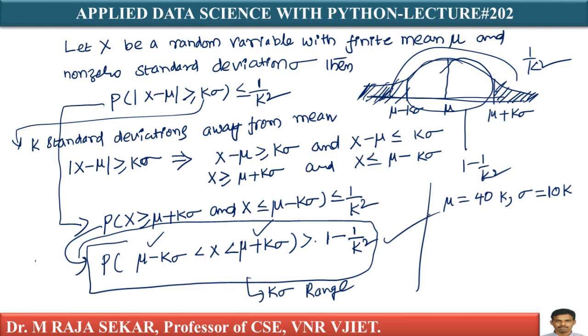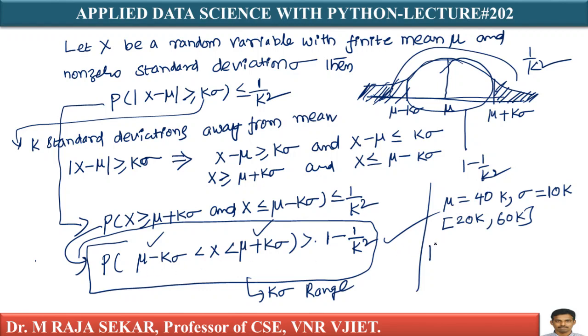My question number 1 was what percentage of people's salaries lies between $20,000 and $60,000? That is question number 1, isn't it? How will I get? Here I must substitute. What is my mu value here?